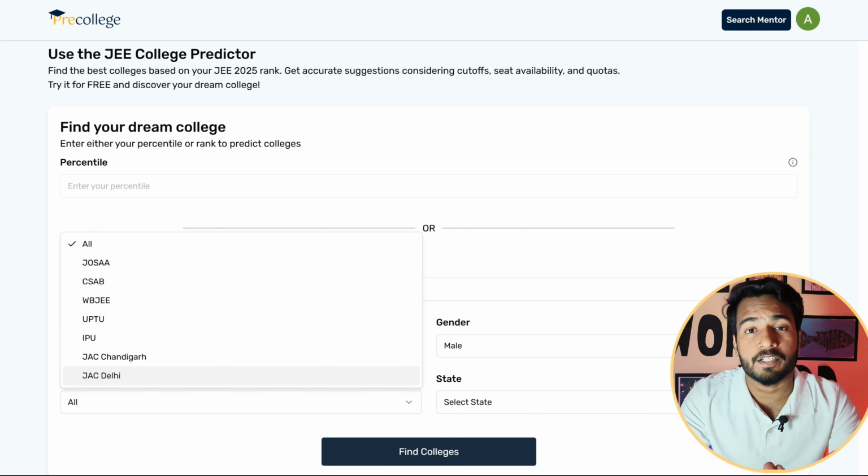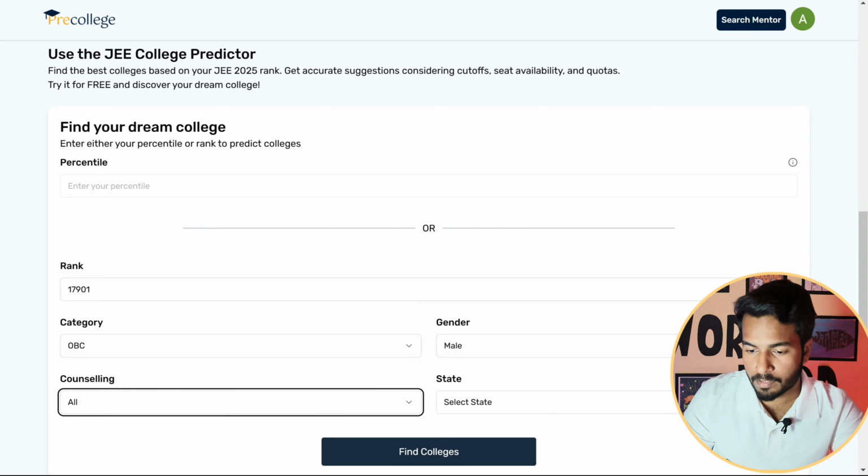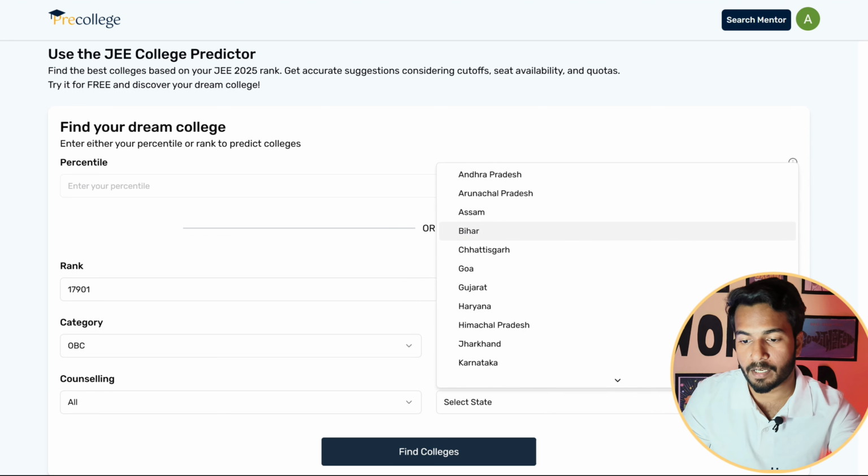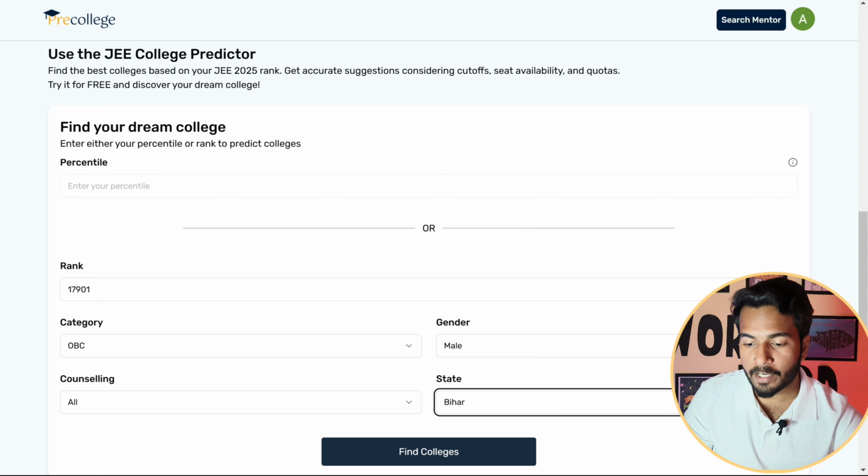As through Pre-College Predictor, you can see and compare all the college options under these counseling on a single platform, which makes your college selection process easy and smooth. So for now, let's select the whole option. And for the state, let's select Bihar. And when we tap on the find colleges option,